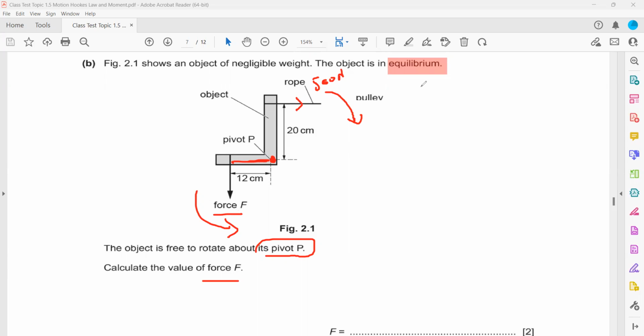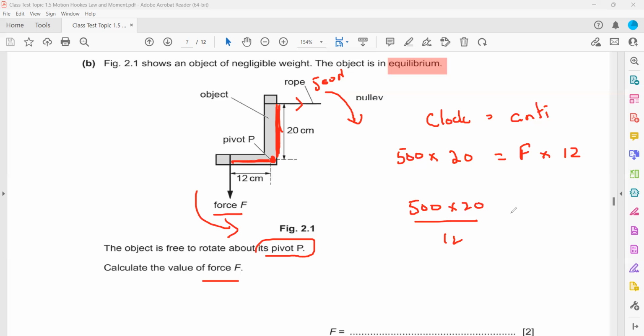But because it is in equilibrium, the total clockwise turning effect will be equal to the total anti-clockwise. So the clockwise turning effect is 500 multiplied by the distance from the pivot. We always take the perpendicular distance between the force and the pivot, that's 20. Then the anti-clockwise, the force is F, we don't know, and the distance from the pivot is 12. So this is 12. 12 will multiply, so the other side will be divided. So 500 multiplied by 20 divided by 12.